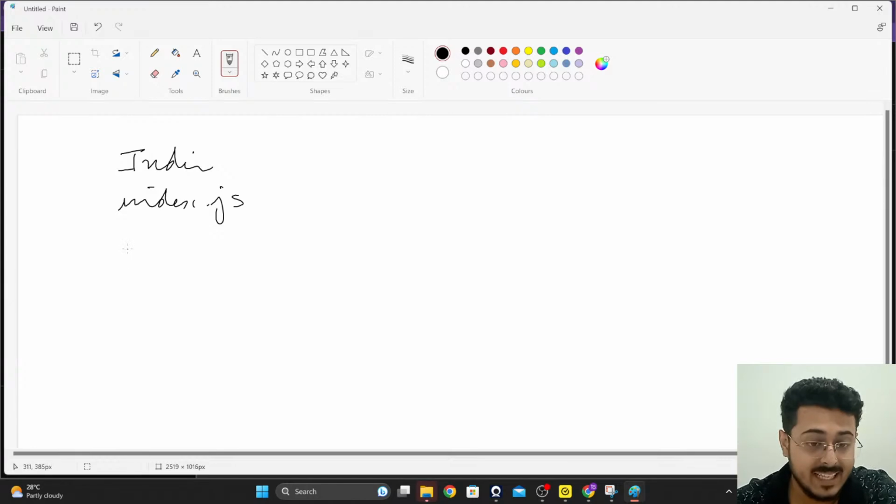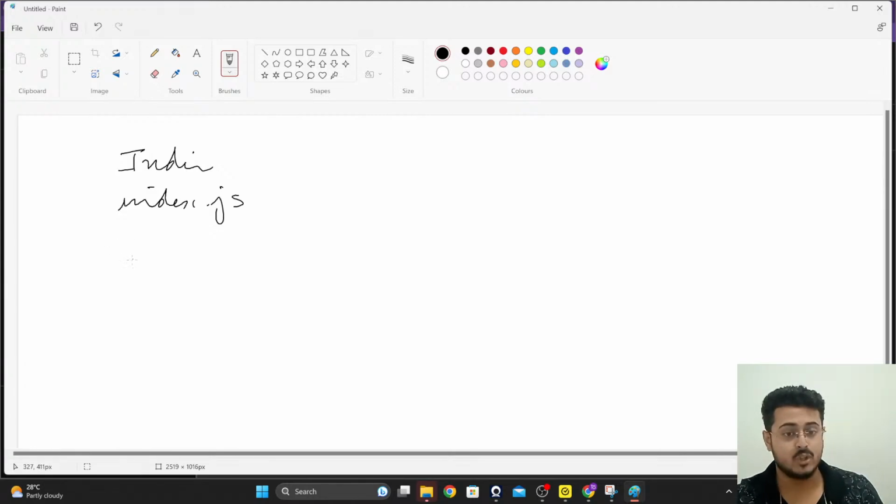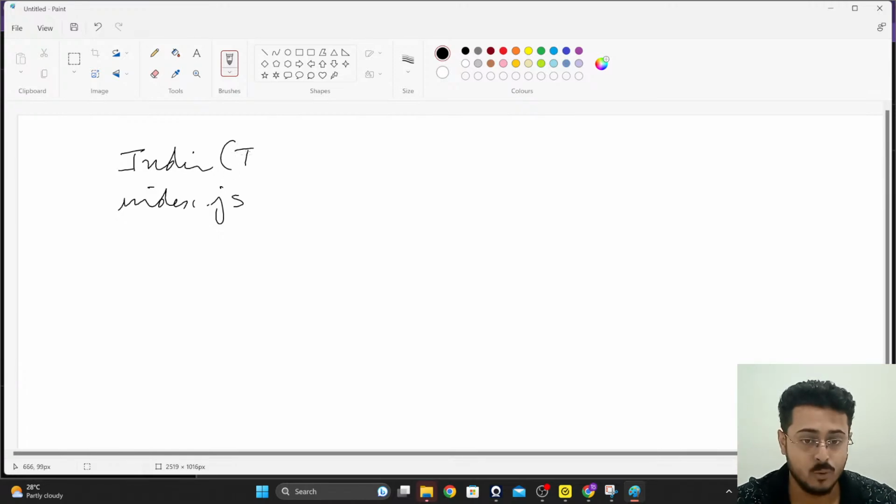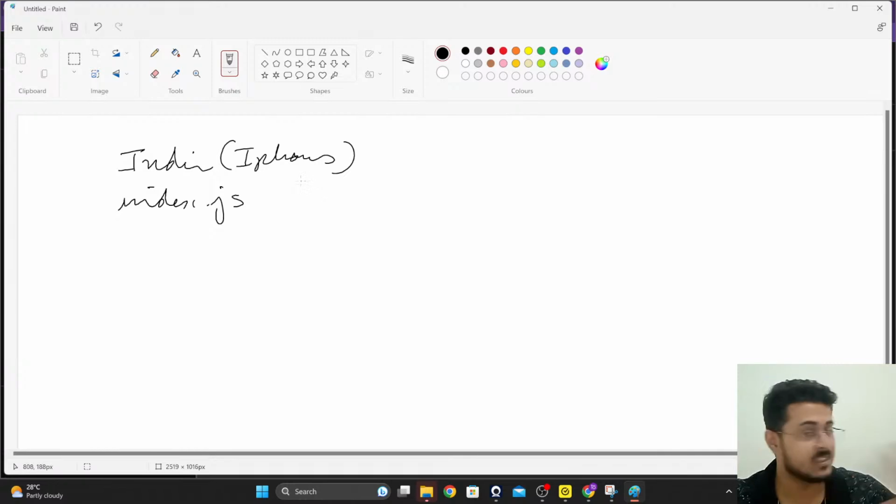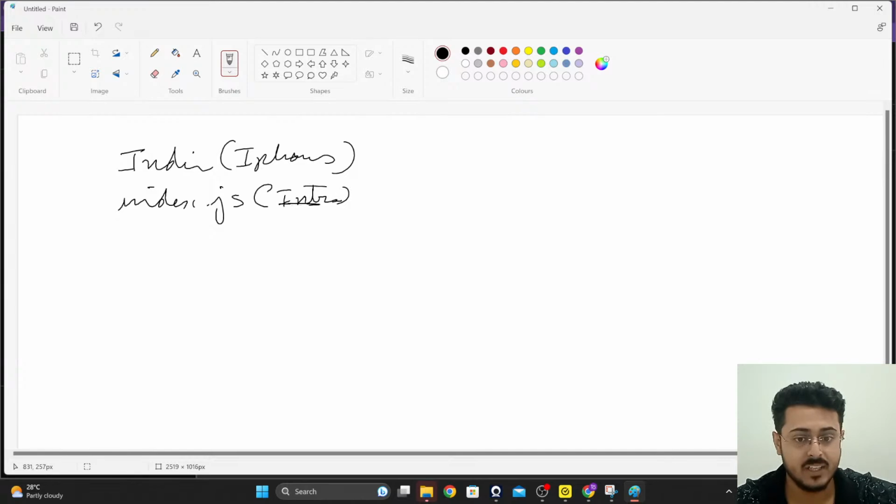That needs the intro function. It needs the intro function to do something. So India requires iPhones. iPhones are not built here. iPhones are not present in India. But there is a demand for iPhones in India itself. Similar to that, here there is a demand for the intro function in index.js.